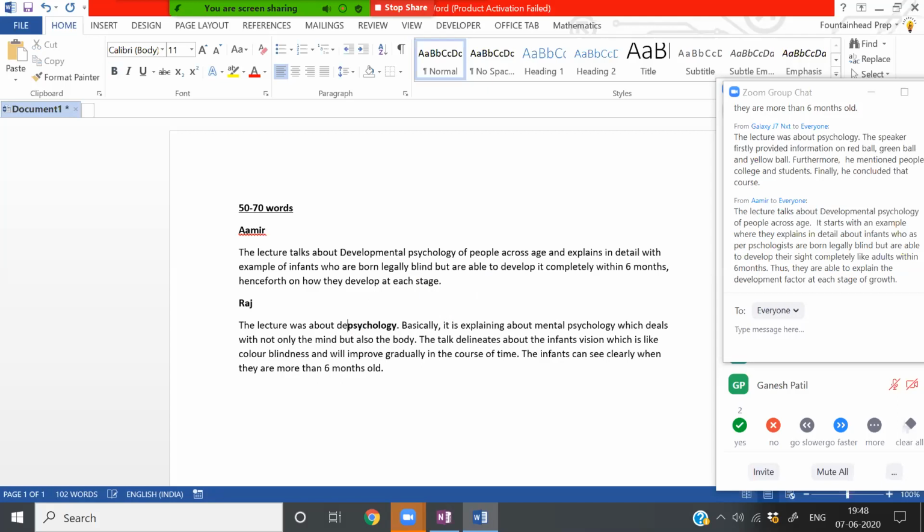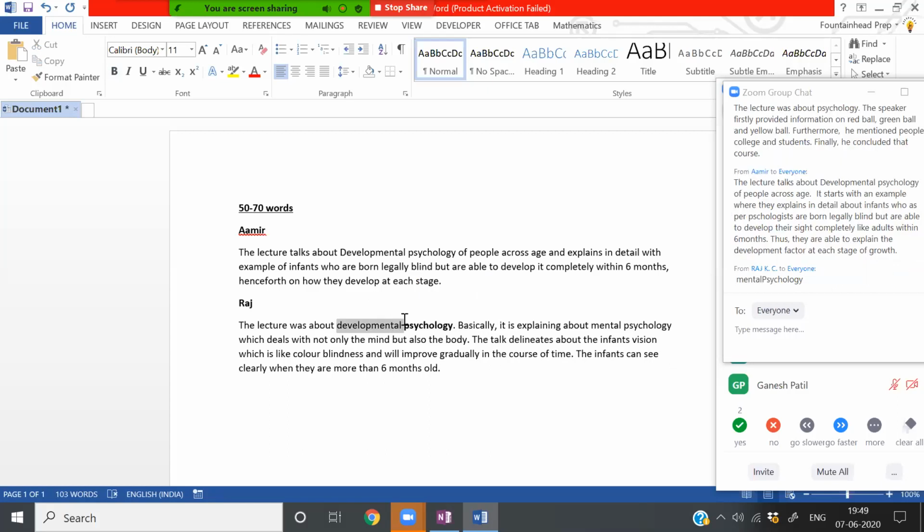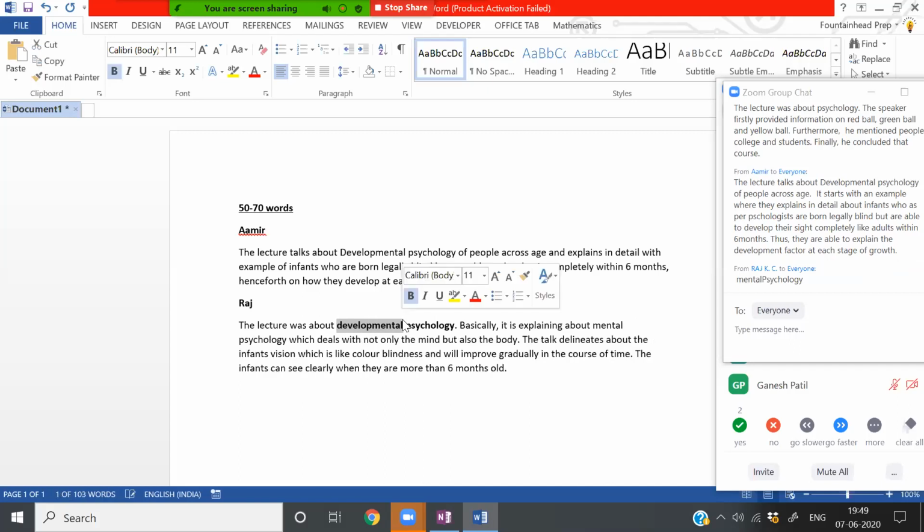The lecture was about developmental psychology. So developmental psychology is a keyword here. Because the whole lecture was talking about developmental psychology, you cannot really afford to miss that particular word. Basically, it is explaining about mental psychology, which not just deals with mind, but also the body.